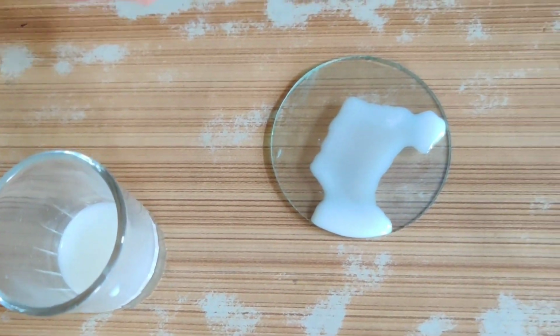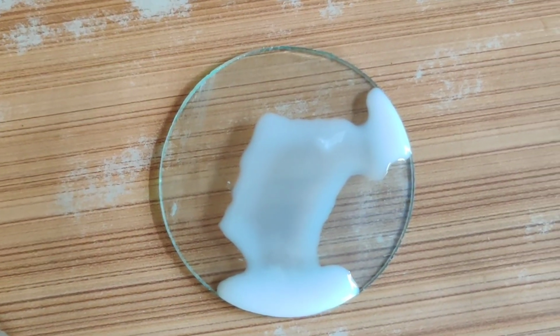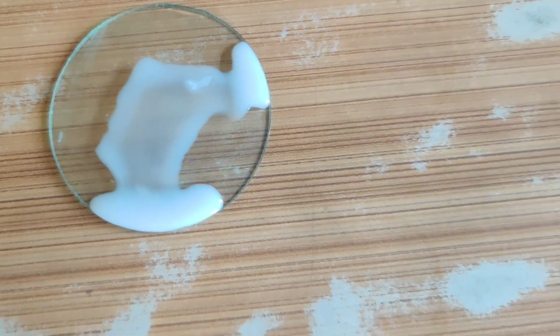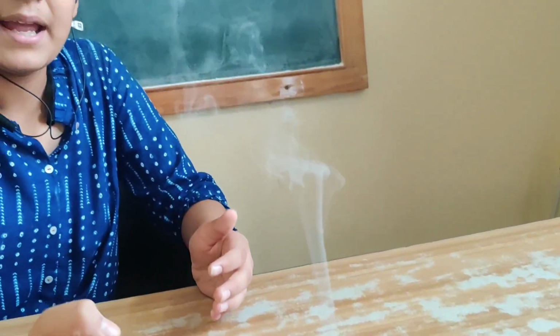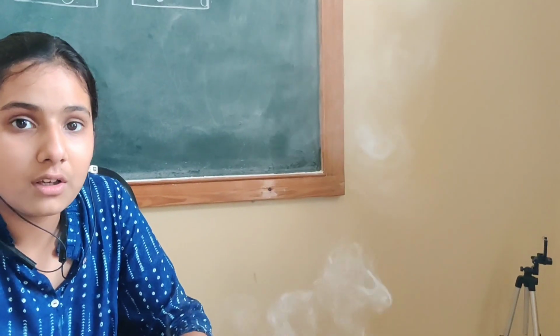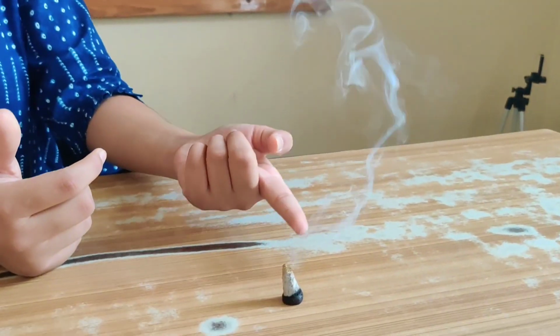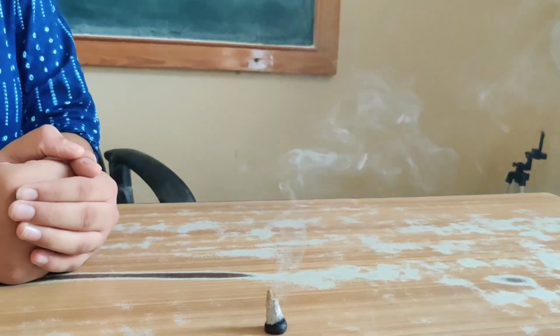Why? Because the liquid particles are not closely packed. That's why they flow. Now move to gases. There is an incense stick and the vapors of gases are flowing from there. Why? Because they have space between them. That's why the vapors are flowing.